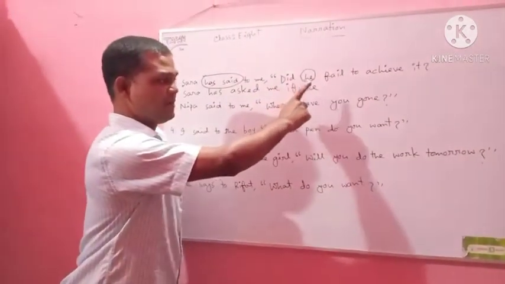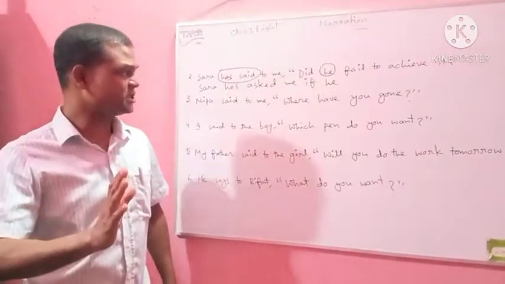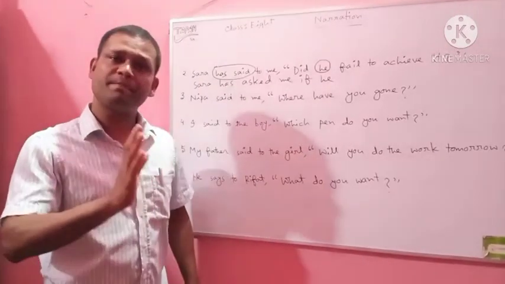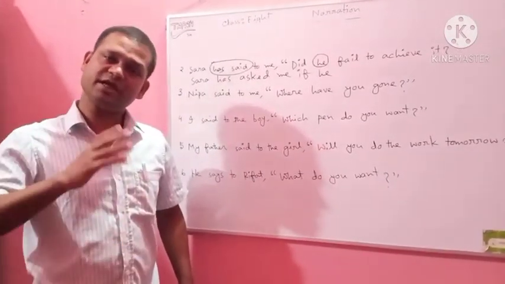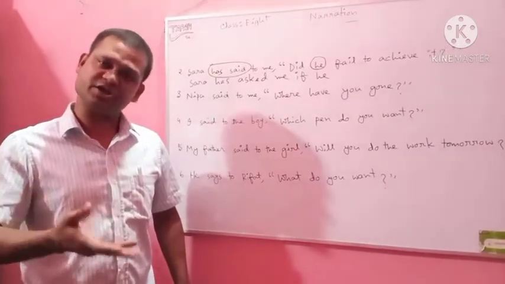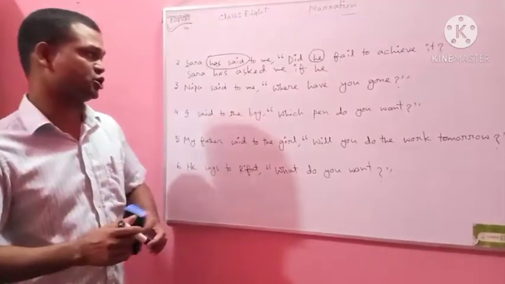So, did he fail to achieve it? This sentence is of past indefinite tense. It will also remain past indefinite in the indirect narration.